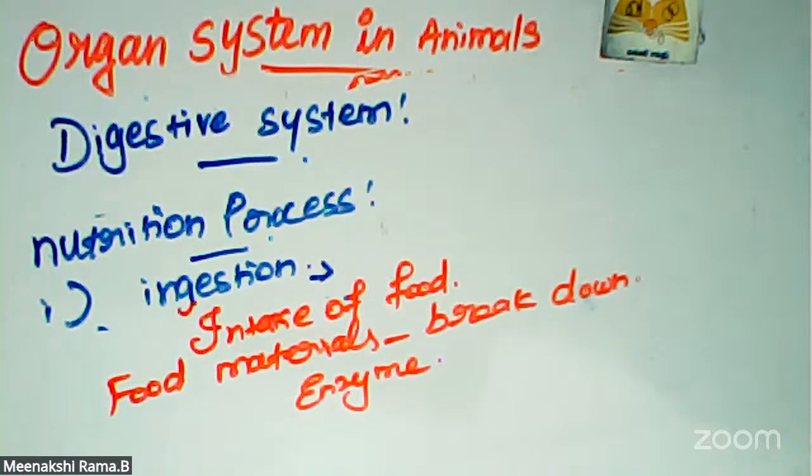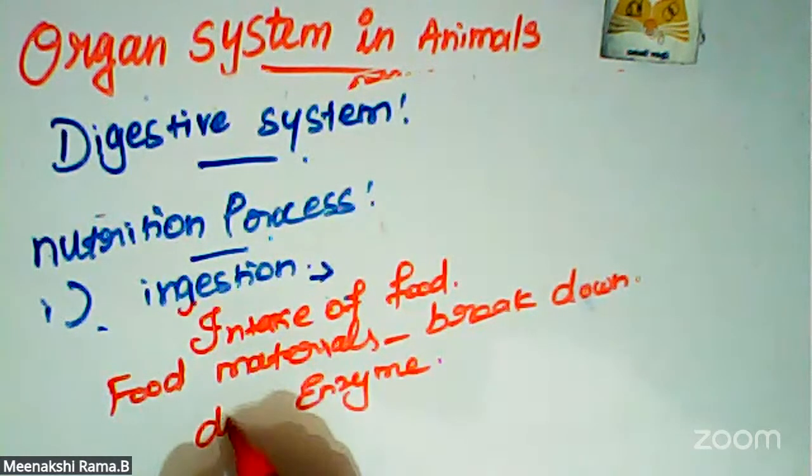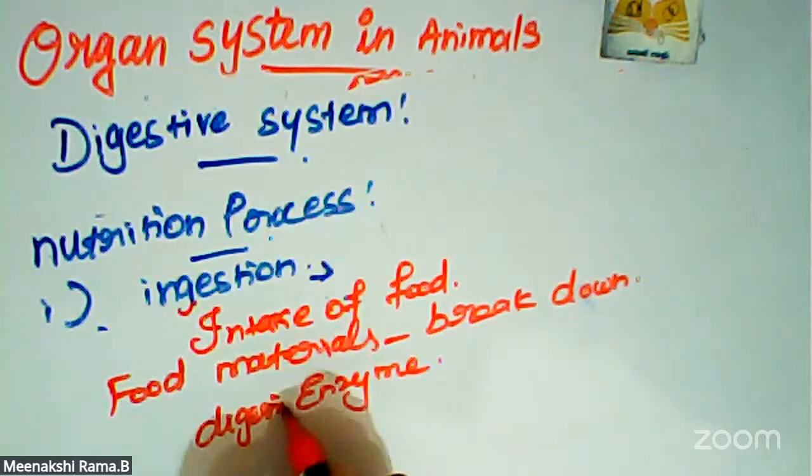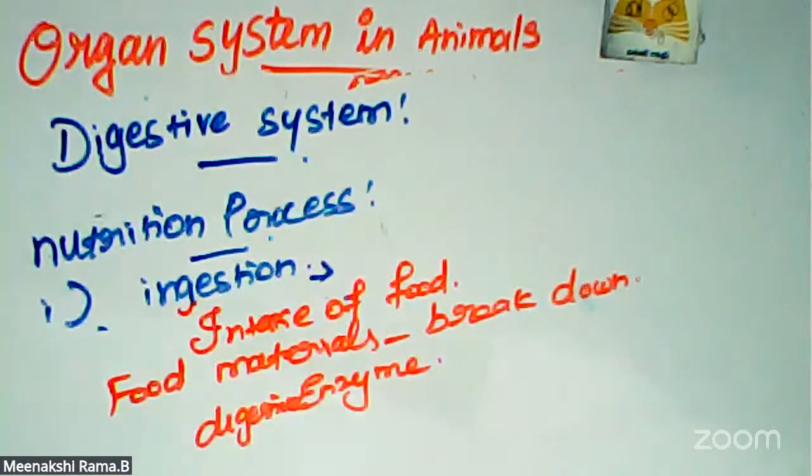We take different kinds of foods, fruits and vegetables, rice and non-veg, which are insoluble materials. Those food molecules are converted into small and simpler soluble particles with the help of digestive enzymes. That is called digestion.